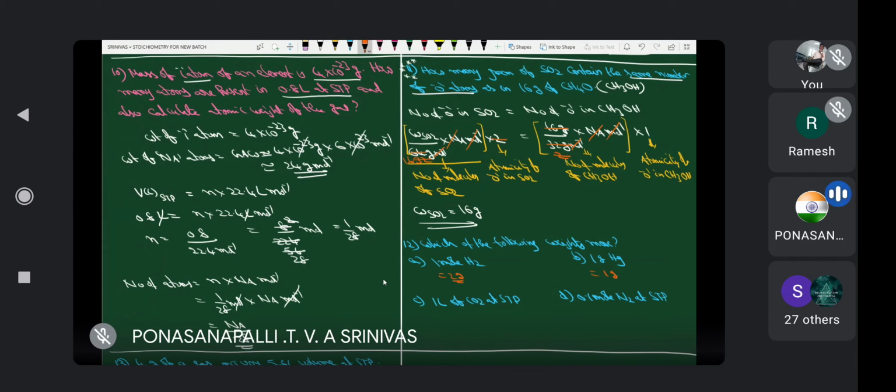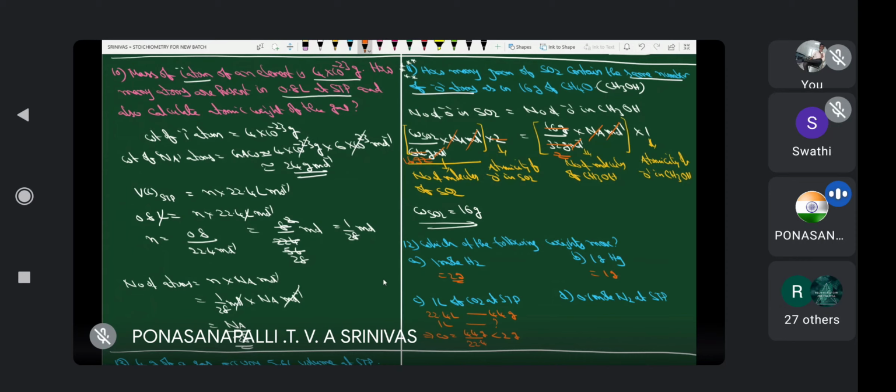Yes, sir. Here, 1 liter of carbon dioxide at STP. It is already known to you, 22.4 liters occupies 44 grams. Why? Because at STP 1 mole of any gas occupies 22.4 liters. Therefore 1 mole of carbon dioxide means 44 grams, and 1 mole of carbon dioxide means 22.4 liters. Therefore the weight of 1 liter is 44 by 22.4. No doubt it is less than 2 grams. Yes or no?